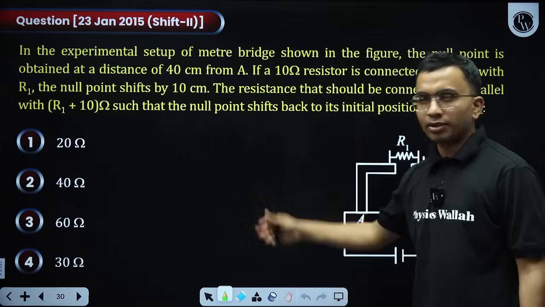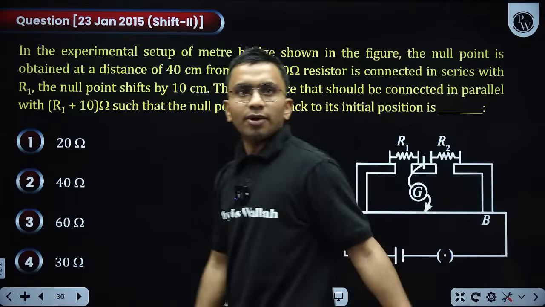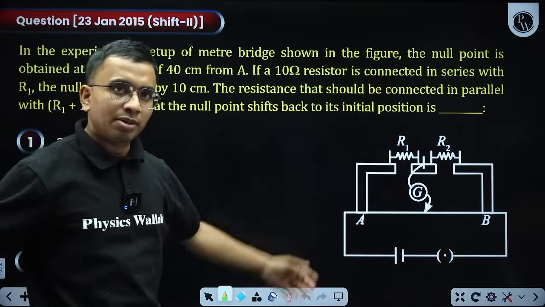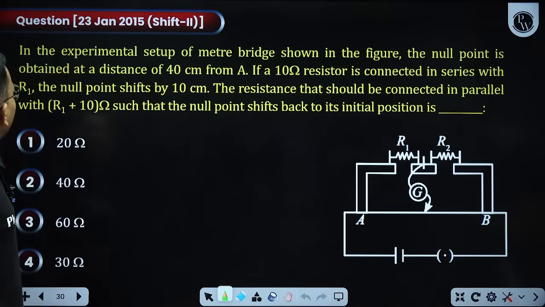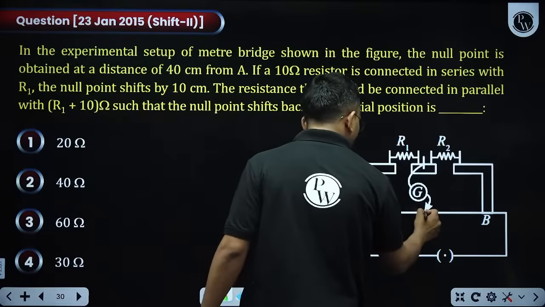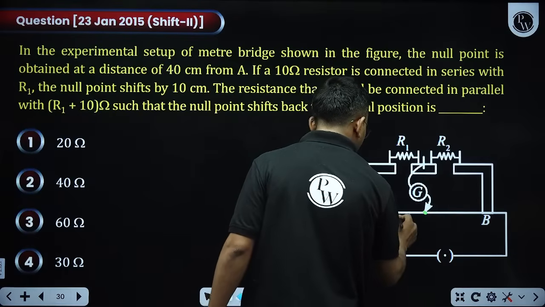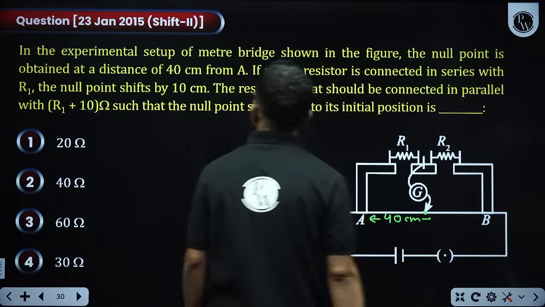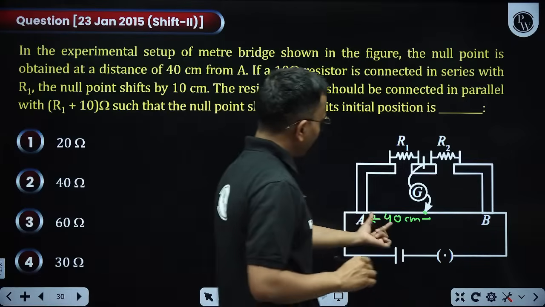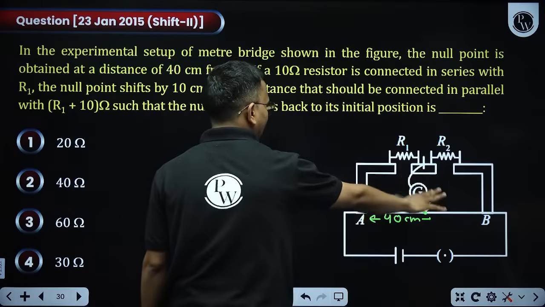Wheatstone, we'll come to that. Okay, yeah, this is Wheatstone. This is meter bridge, but yes, meter bridge is the same as Wheatstone. In the experiment setup of meter bridge shown in figure, the null point is obtained at a distance of 40 centimeter from A. So the null point is here, at 40 centimeter. Now at this point, null point is observed at 40. So I can relate R1 and R2.